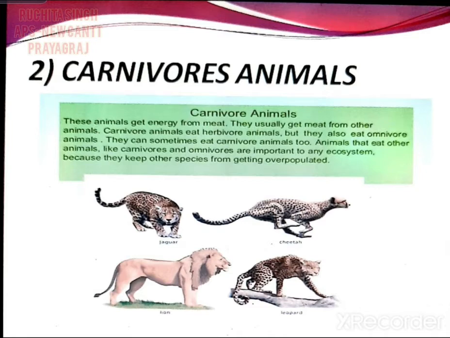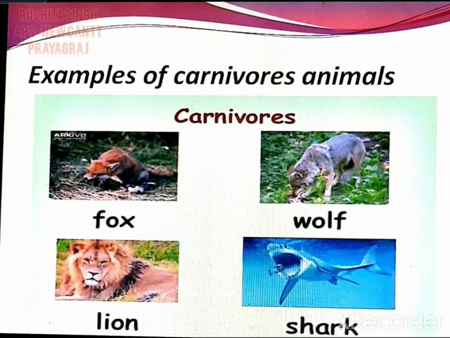These are the examples of carnivorous animals. And some birds are also included in this, like eagle, vulture, and kite. They eat the flesh of other animals. Some more examples of carnivores are fox, wolf, lion, and shark. So I think children, you must have understood about the carnivorous animals.